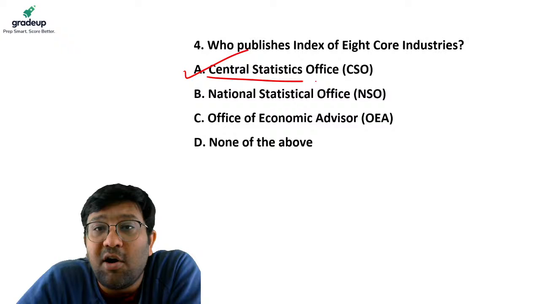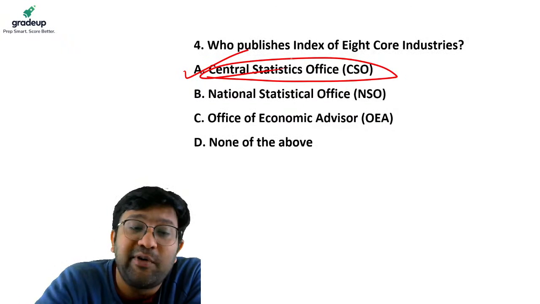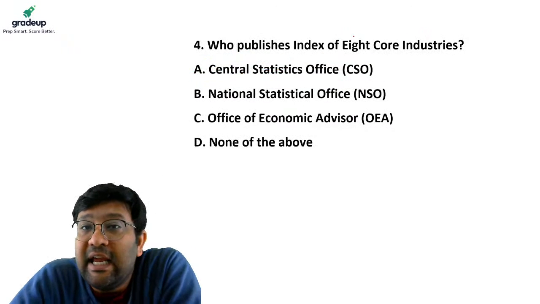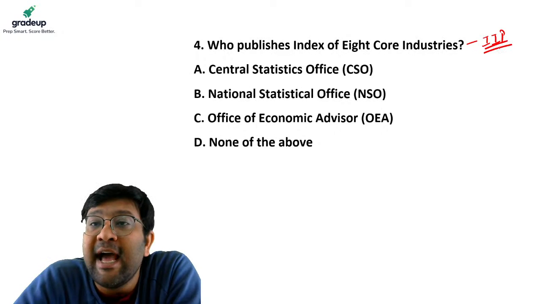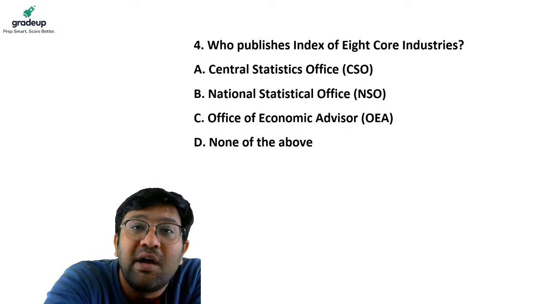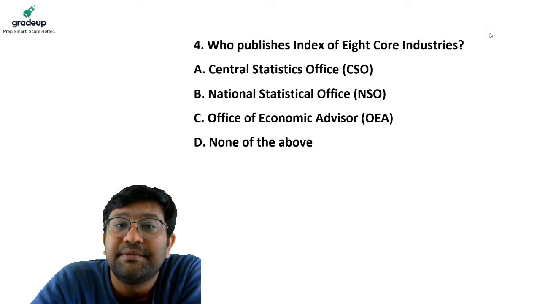Center Statistic Office is responsible for publication of the index for 8 core industries, which is called the Index of Industrial Production. IIP is the index. What are the 8 core industries?